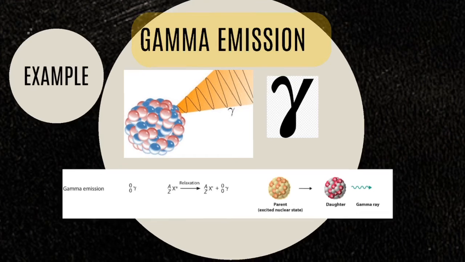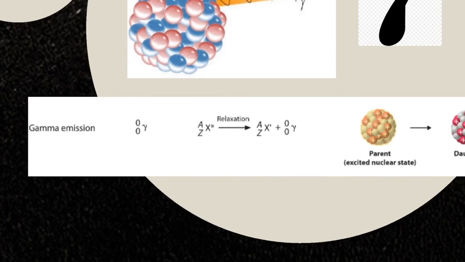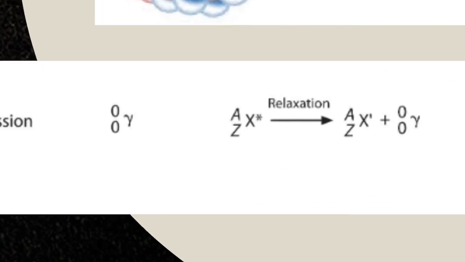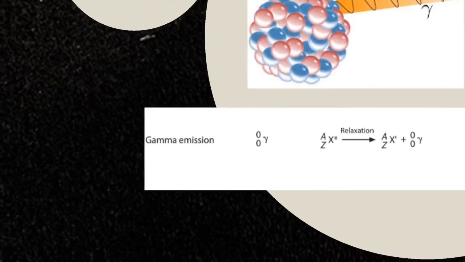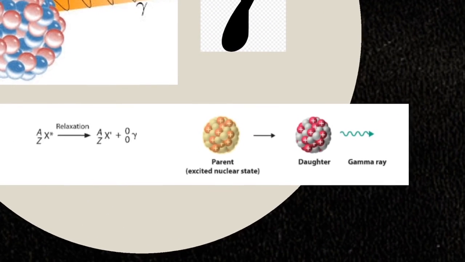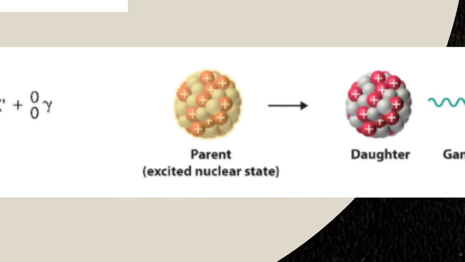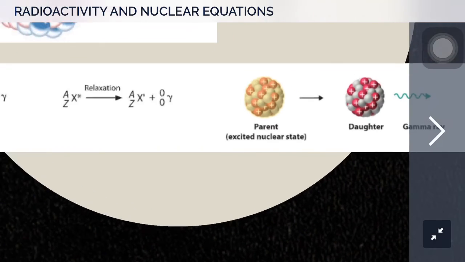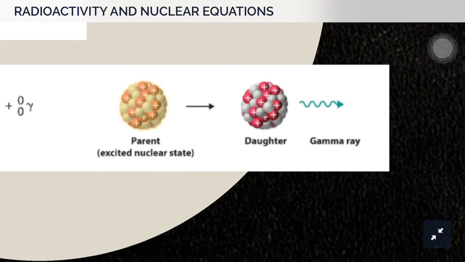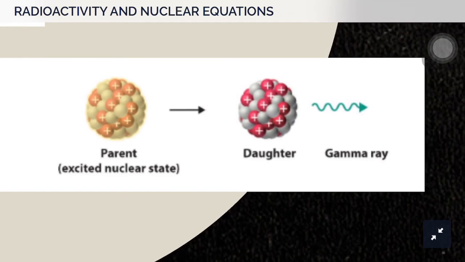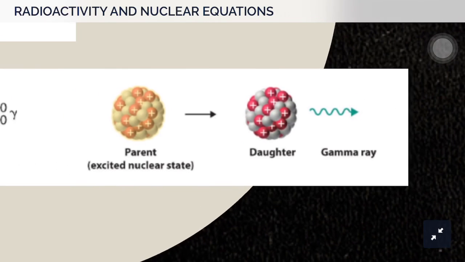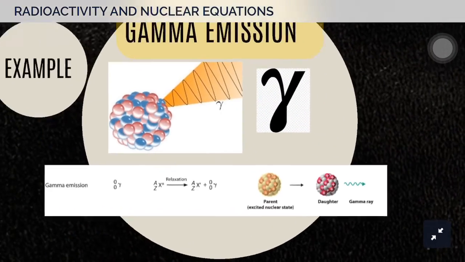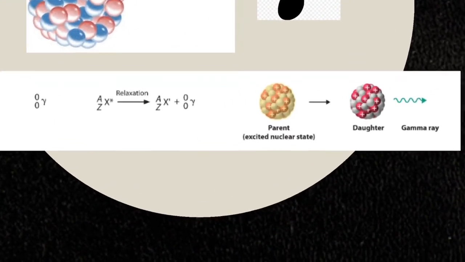So this is the general formula. So that's 0 for atomic number and 0 for the mass number. So the parent nuclide is practically excited and it released these gamma rays. So the daughter nuclei is now in a ground state. Okay, so from excited it went into a ground state and it has released this gamma particle. Let's take a look at some of the examples.